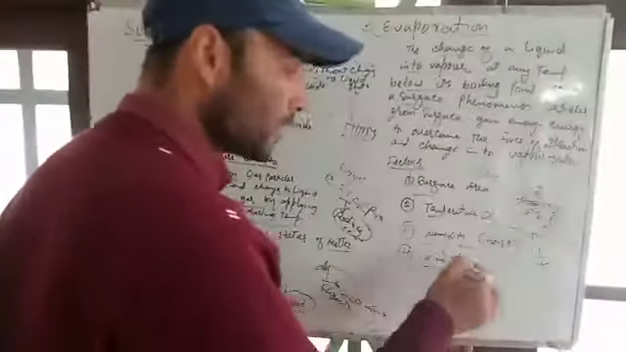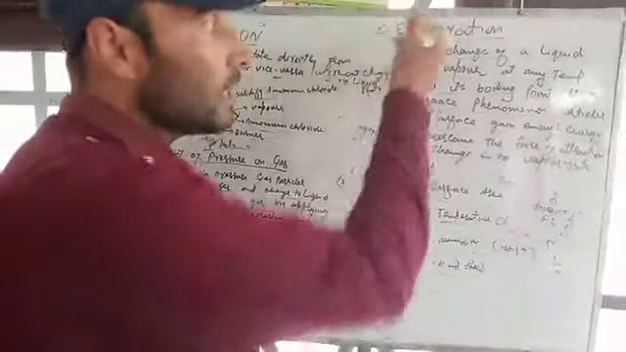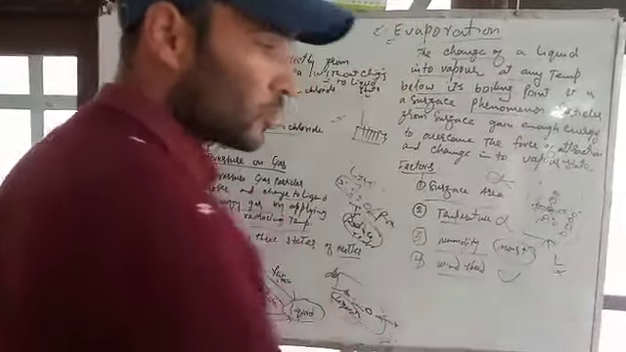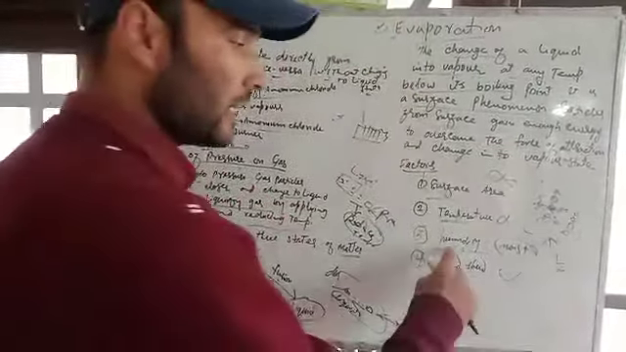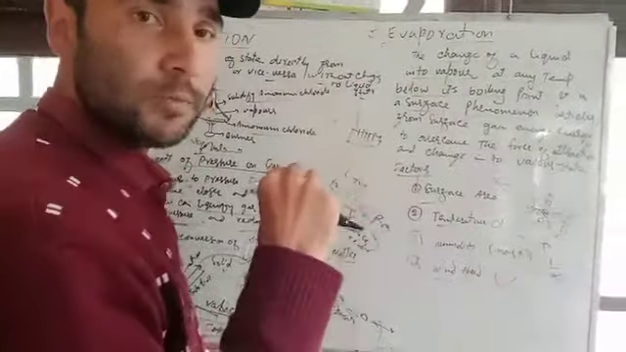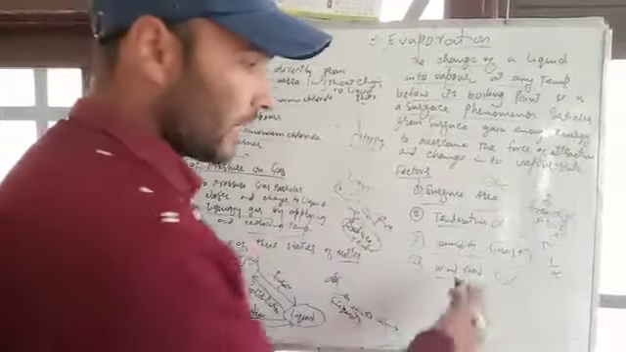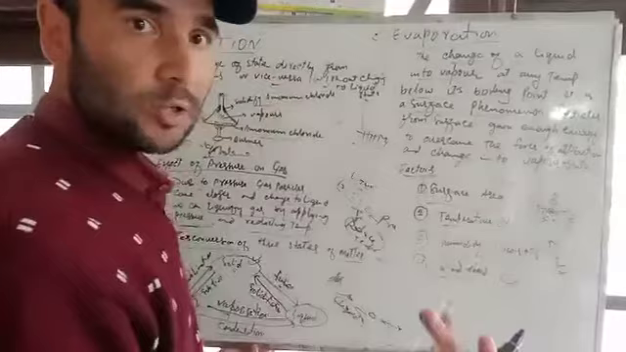Wind speed is another factor. The more the speed of the wind, the more the evaporation. That means wind speed is also directly proportional. And one thing, humidity is inversely proportional: the more the humidity, the less the evaporation; the less the humidity, the more the evaporation. And wind speed directly affects it. The more the wind speed, the more the evaporation.